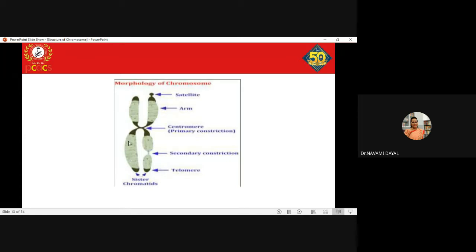Why? Because the whole thing has replicated exactly as it was. So they are called sister chromatids. So this is one chromosome. The chromatids of the homolog that comes with it will be called non-sister chromatids, because this chromosome and its homolog are not identical in nature. Therefore those chromatids will be called non-sister chromatids. Am I making myself clear to everyone, or is it confusing?